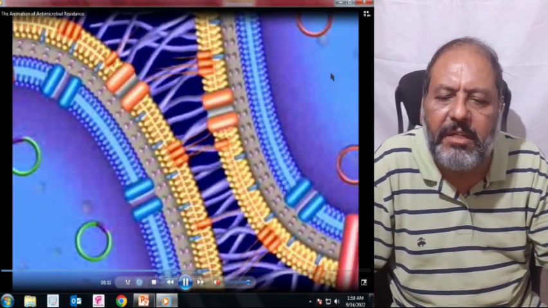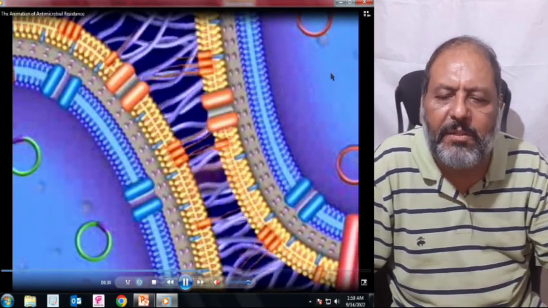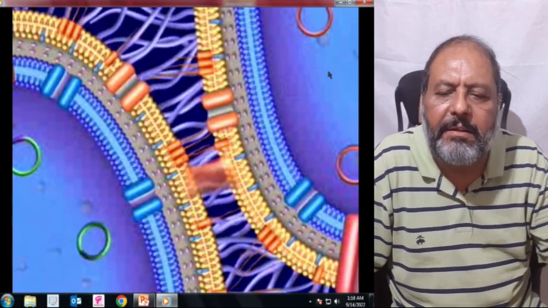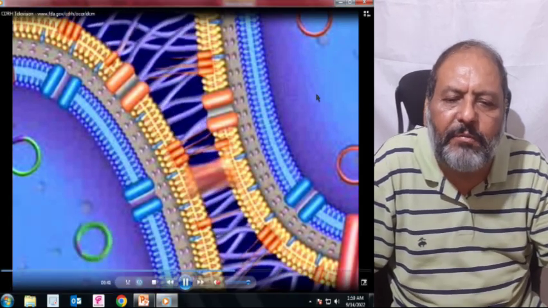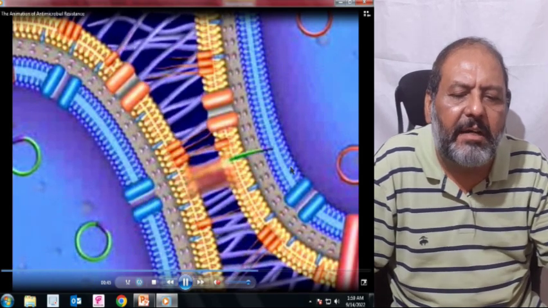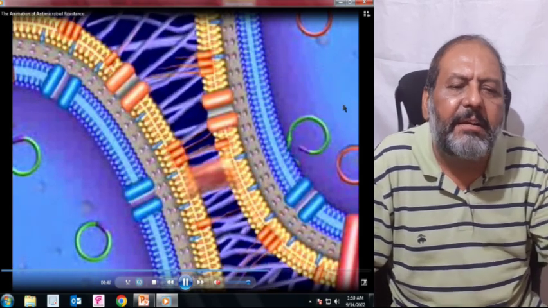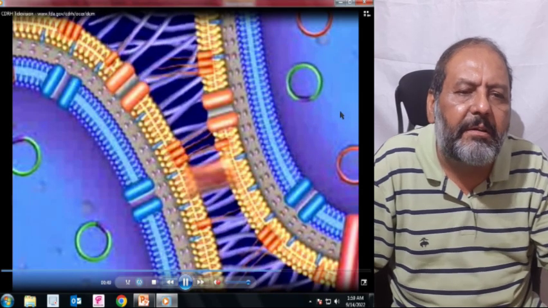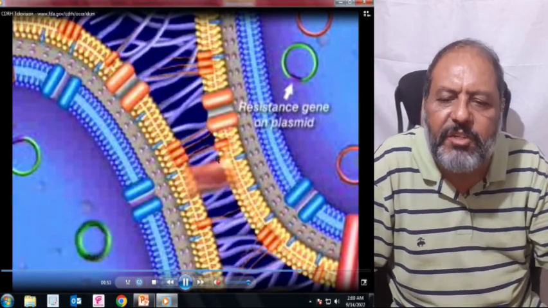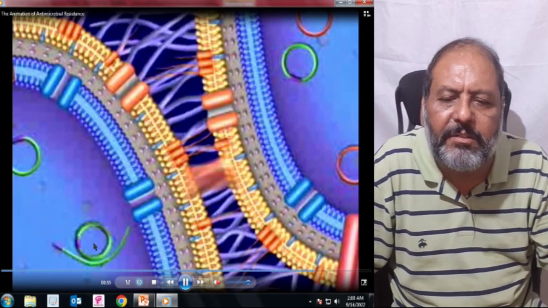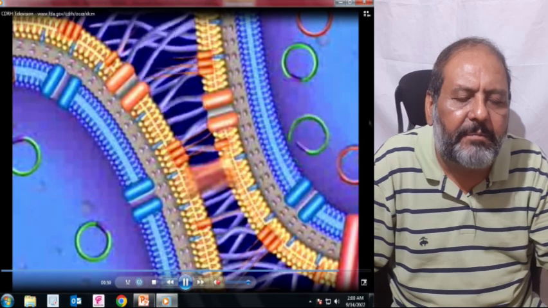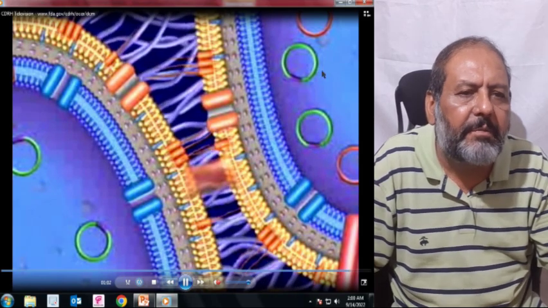As one can see, this plasmid opens up and is transferred via the sex pilus from this bacterium to another bacterium, then incorporating with the genetic material. And here again one can see the genetic material with the resistant gene is transmitted to this bacterium to make it resistant.